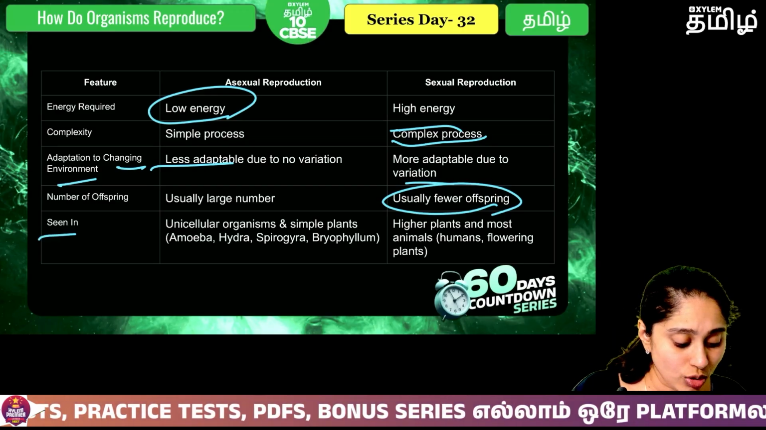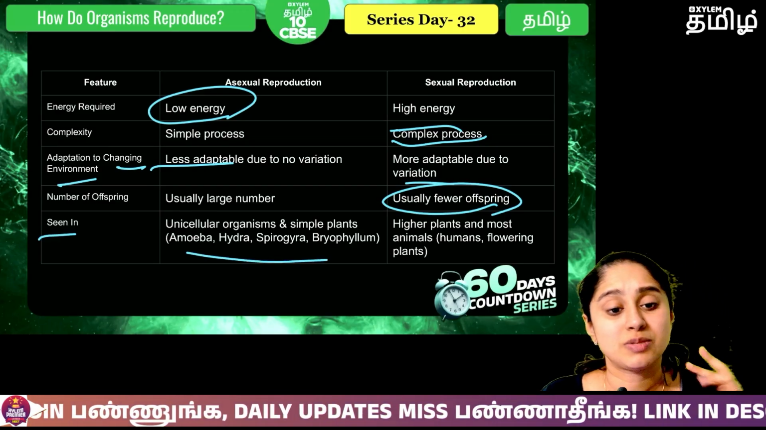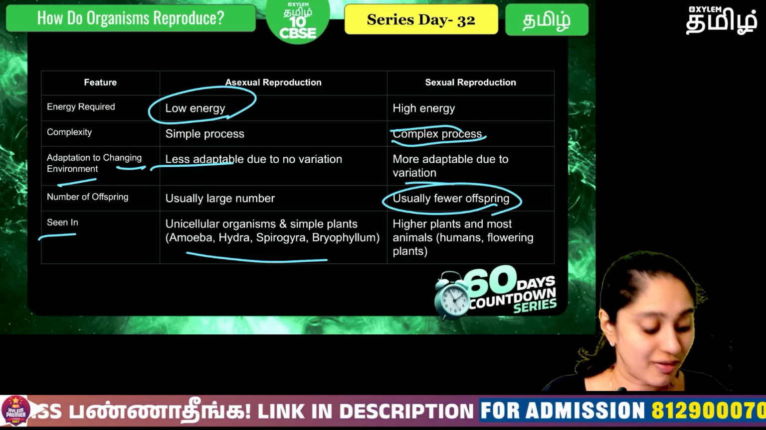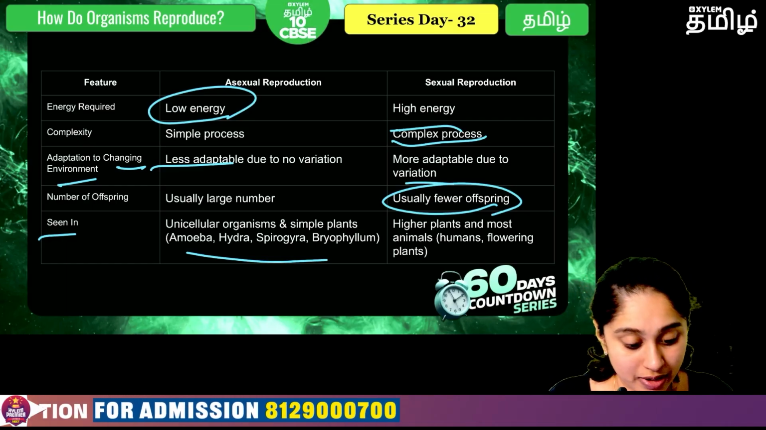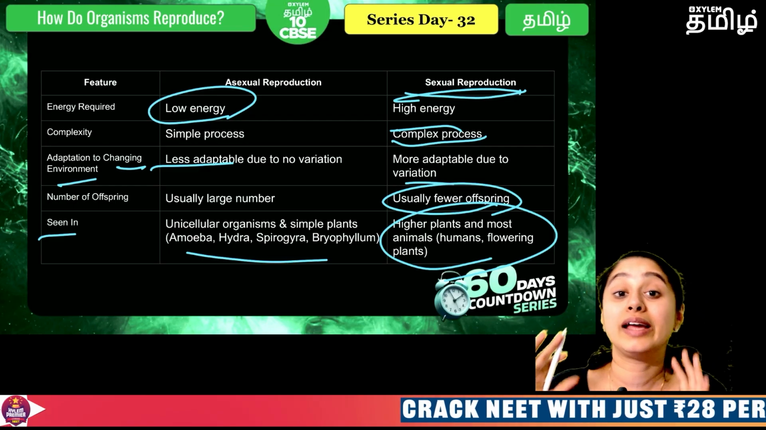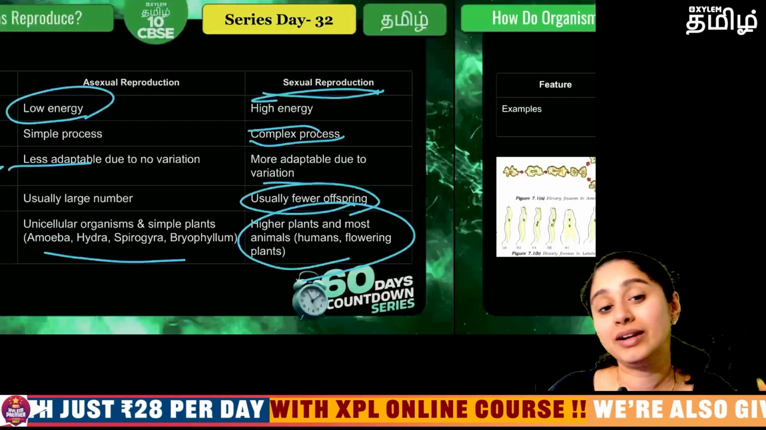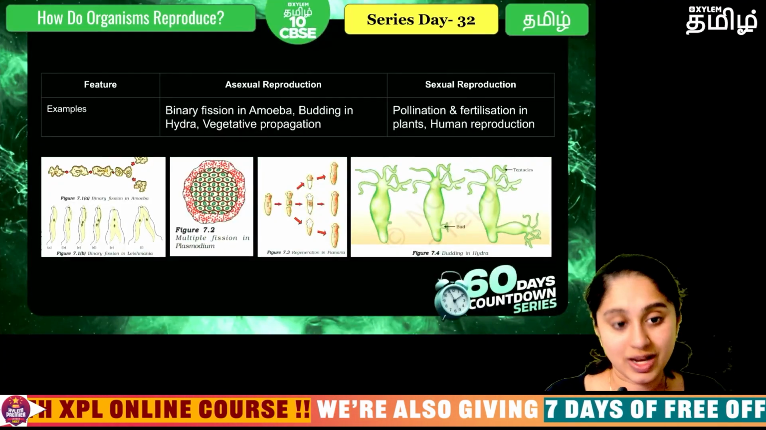Now where do you see this? In unicellular organisms like amoeba, hydra, spirogyra. All of these have asexual reproduction, but sexual reproduction is seen only in the higher plants and animals. Okay, so this is the fundamental difference between asexual and sexual.